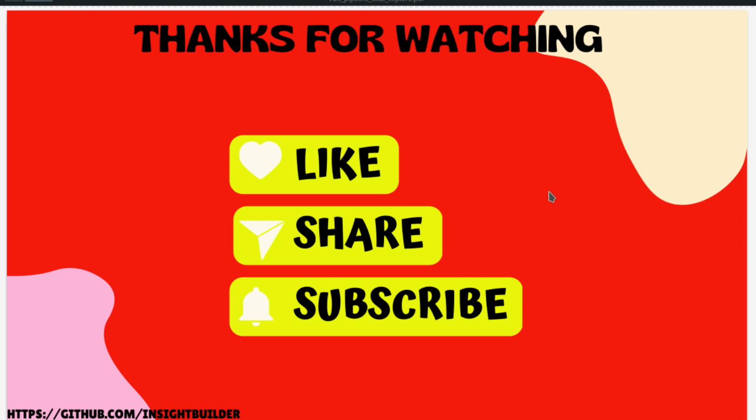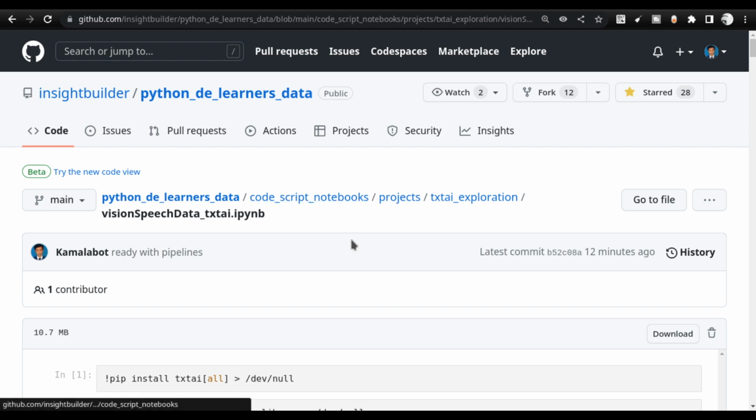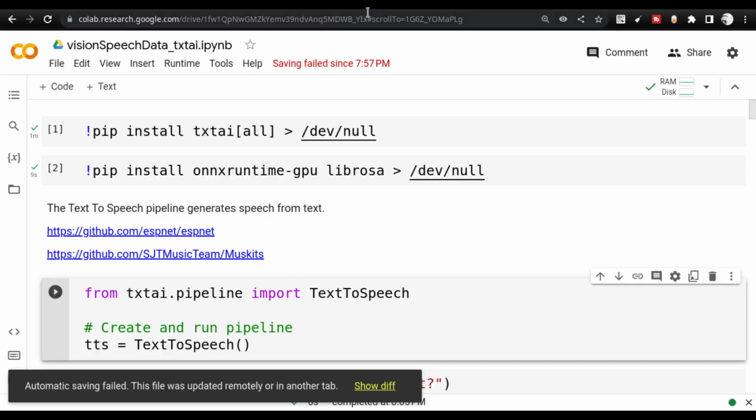With that said, let us go to the browser and start looking at the code right now. The code, as I already told, will be shared with you guys. This particular GitHub repo link will be in the YouTube description below. Let us go to the Colab notebook directly.